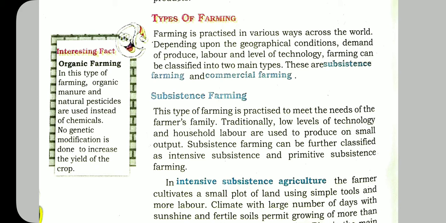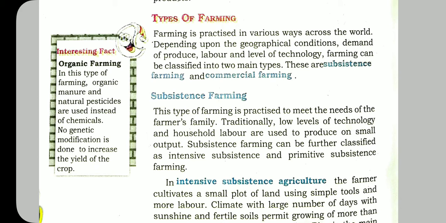Subsistence farming, this type of farming is practiced to meet the needs of the farmer's family. Only for the need of the farmer's family this type of farming is going on. Traditionally, low levels of technology and household labor are used to produce a small output.